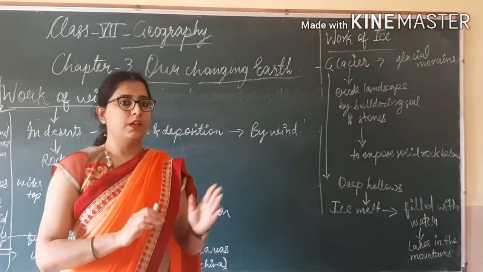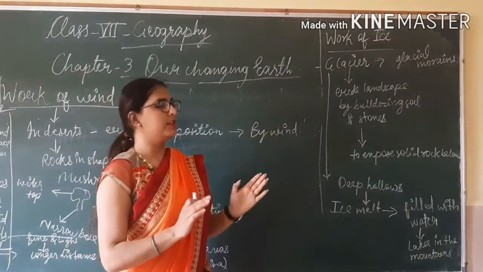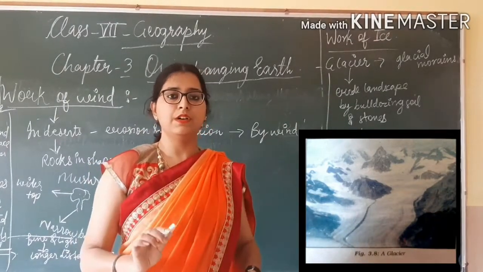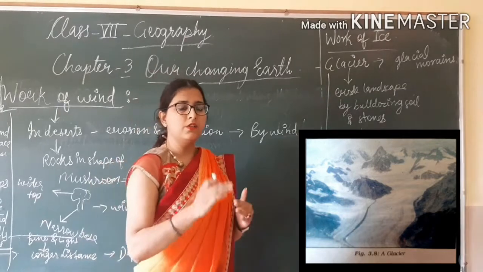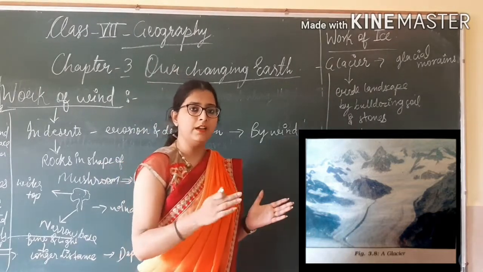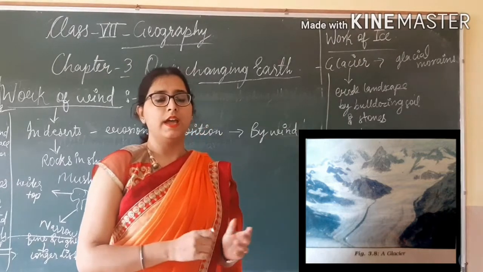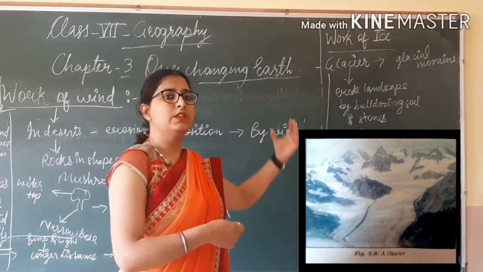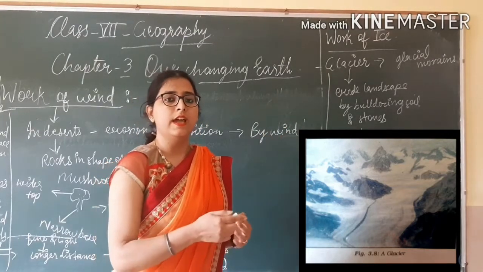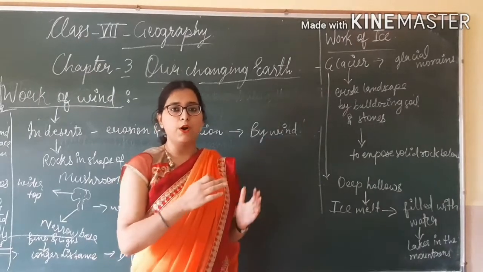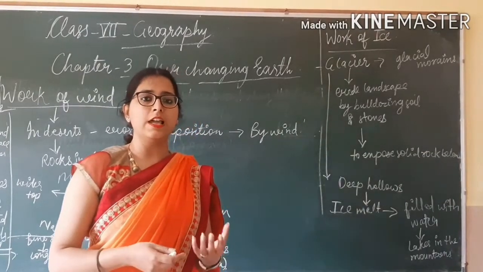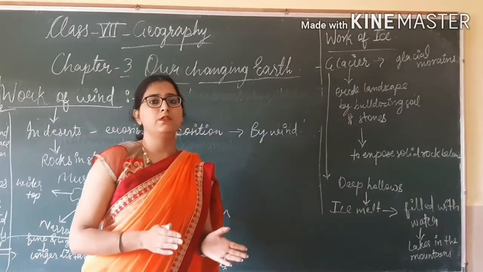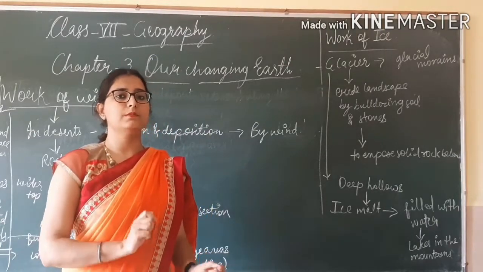So students, what is the work of ice? First of all, you have to understand what a glacier is. A glacier is a river of ice. And these also erode some landscape by bulldozing soil and rocks, and after that the rocks beneath started appearing. This process goes on continuously, and they carve out deep hollows inside the earth, and when the ice melts, these deep hollows fill with water, and that place is known as the beautiful lakes present in the mountains.